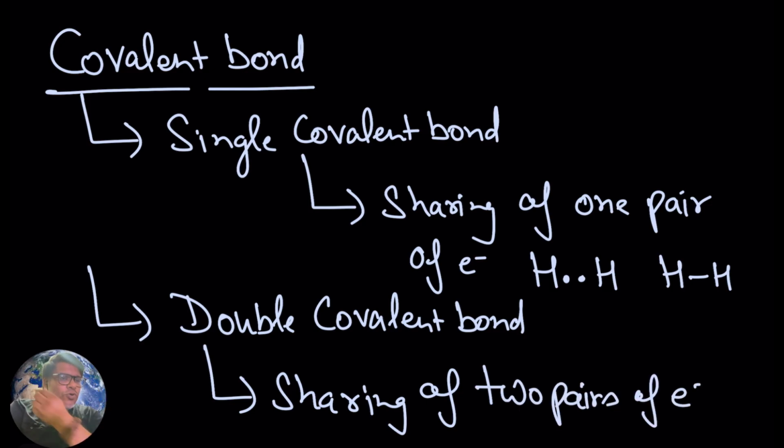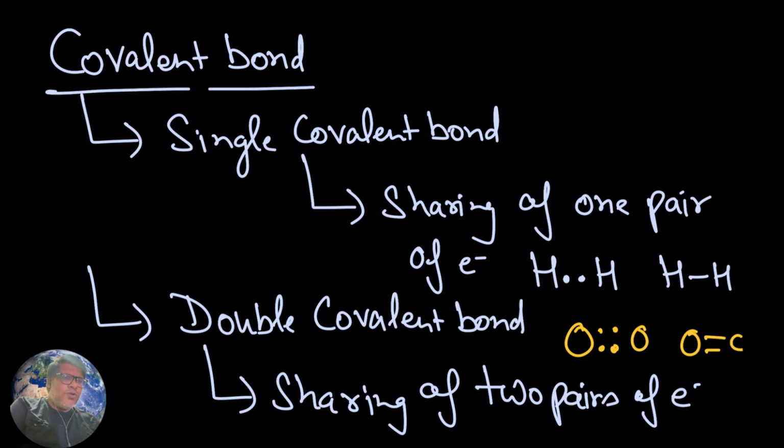Sharing of two pairs of electrons. Here, in the case of oxygen, two electrons from one oxygen atom and two electrons from the other oxygen atom are being shared. So here you are going to see sharing of two pairs of electrons. This is going to give rise to a double covalent bond.